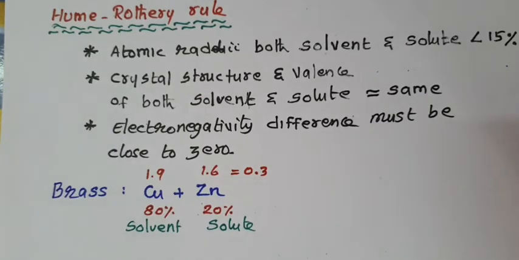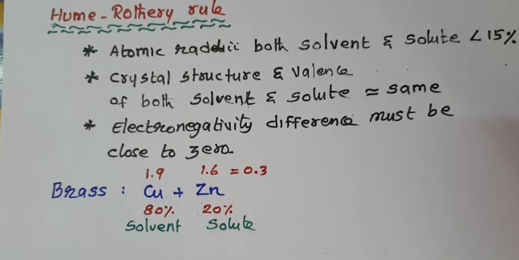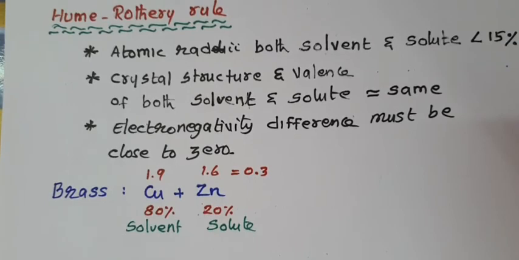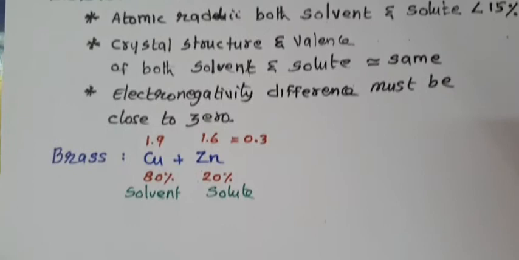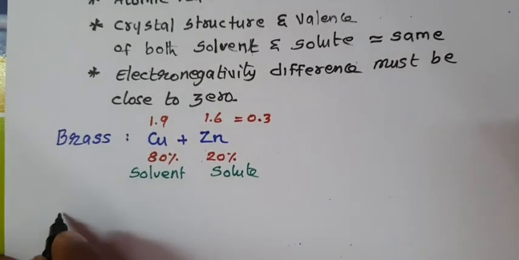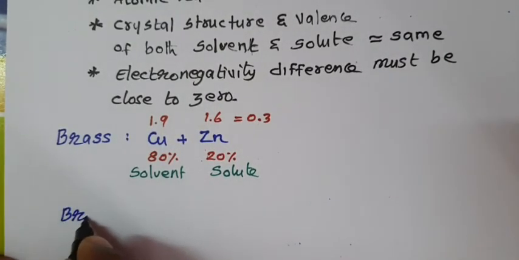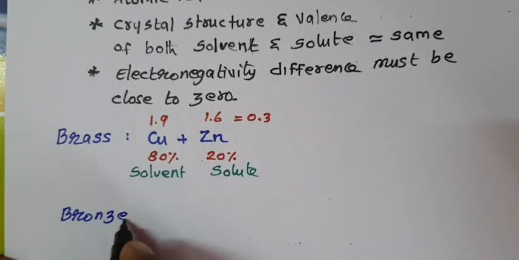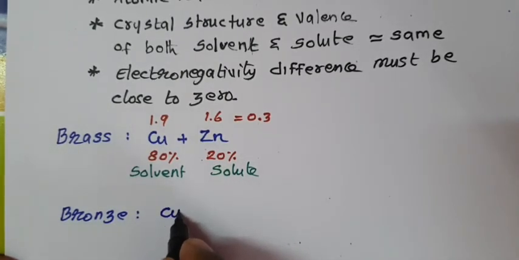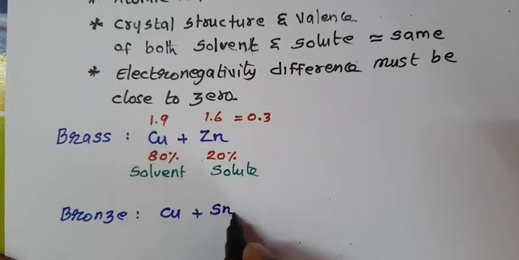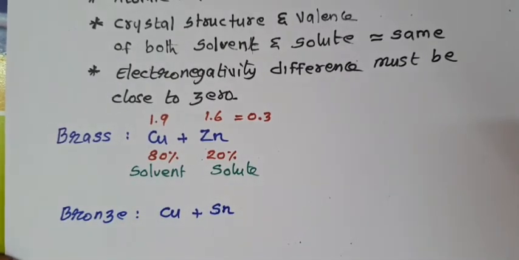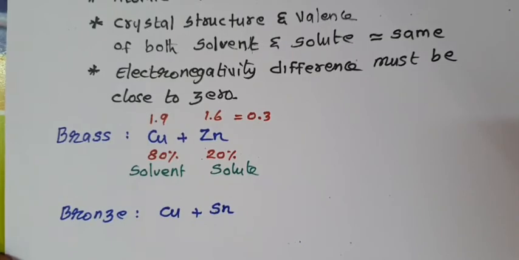One more very well-known alloy of copper is bronze. It contains a mixture of copper and tin, Sn, for example 75% and 25%.